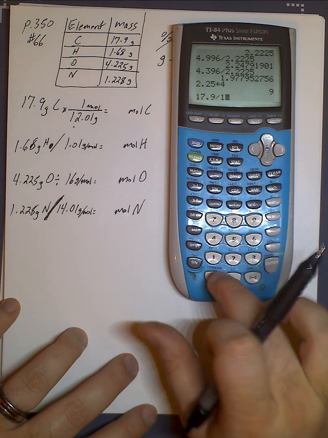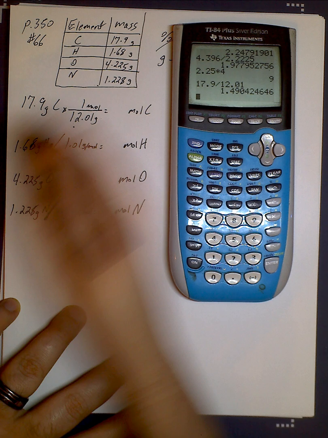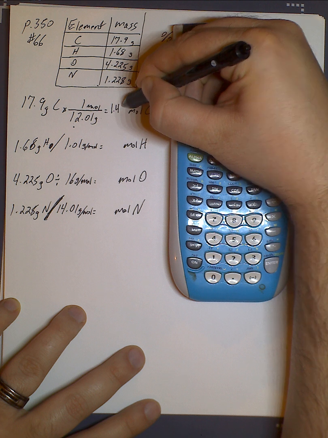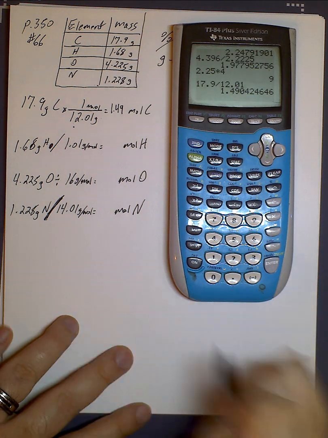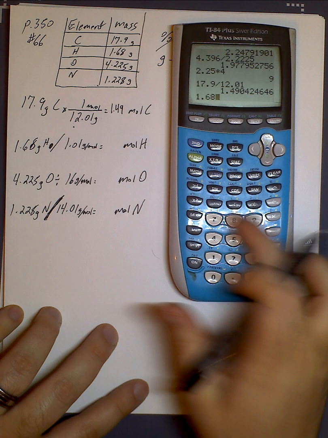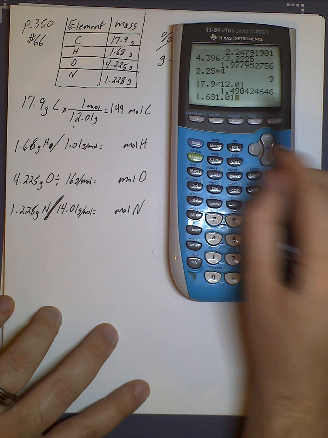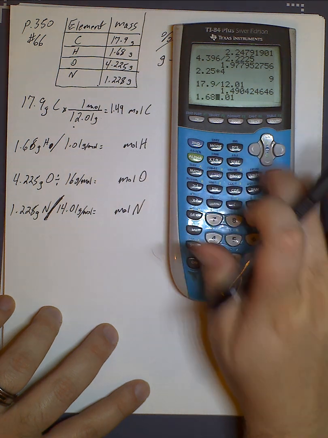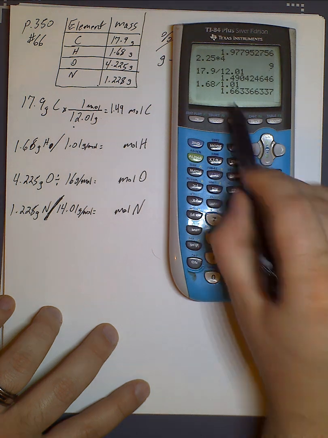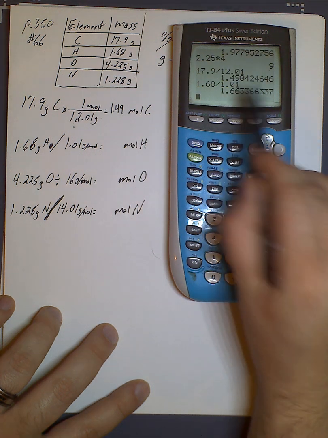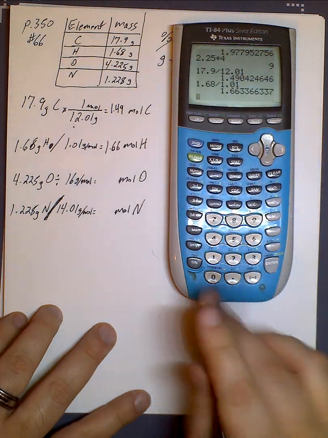17.9 divided by 12.01 is 1.49. Remember, you don't want to round anything yet because you're going to have to divide by your smallest number of moles to get a whole number ratio. So don't do any rounding yet. I say any rounding, but I'm keeping 2 decimal places each time. 1.68 divided by 1.01, and this is 1.663. I'm going to round to 2 decimal places because I'm just going to try and be a little bit consistent with my work.